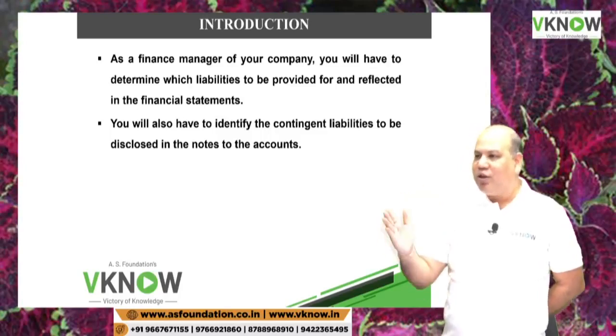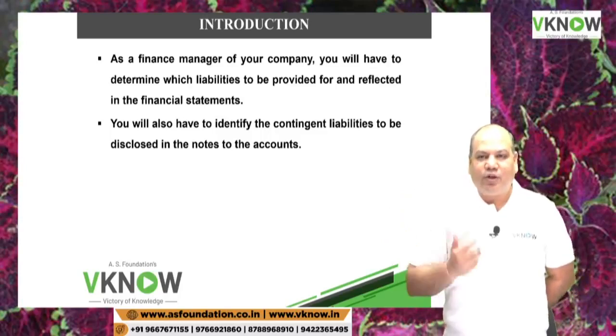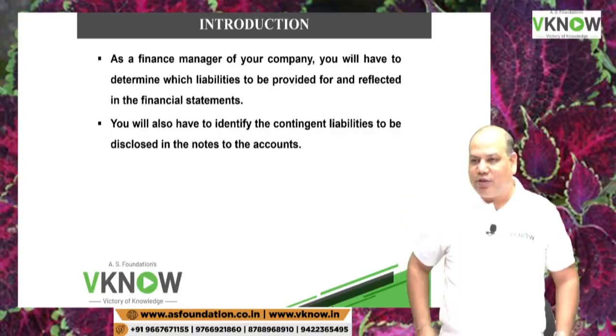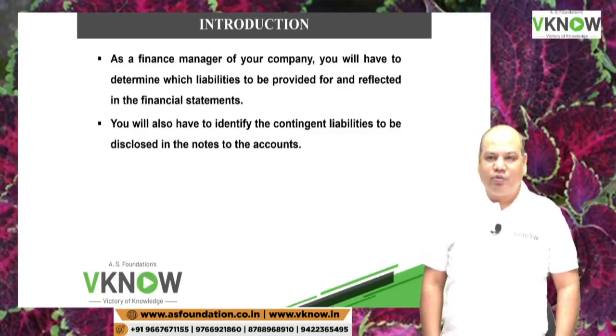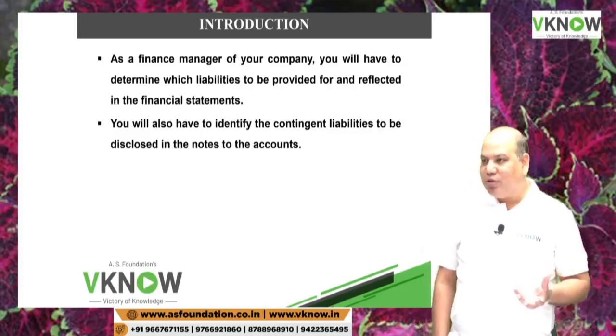There is a high chance that you are going to lose. But you are not disclosing it, you are not providing for it. Tomorrow if you lose the case, next year 10 crore rupees will have to be paid, for which no provision was made. Investors will be in shock. Next year there will be heavy loss, the share market will crash, and the value of your shares can go down.